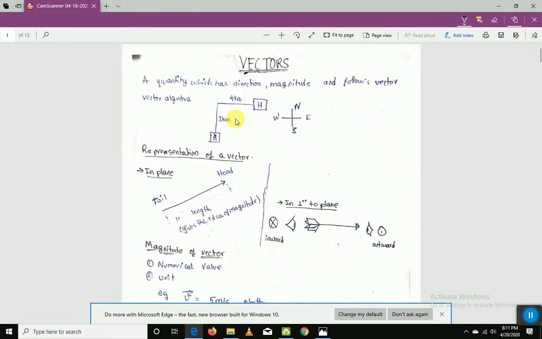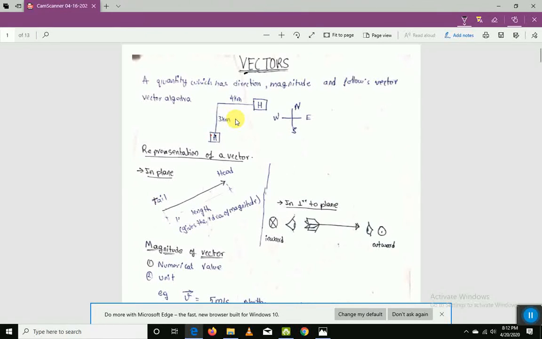This kind of quantities come under vectors, such as velocity, all those things. Some examples of scalars are like mass. If I say 100 kgs, it doesn't require any direction. I won't say 100 kgs in the north direction. I won't say it like that, right? We only say 100 kgs. That's it. That's 100 kgs of mass.